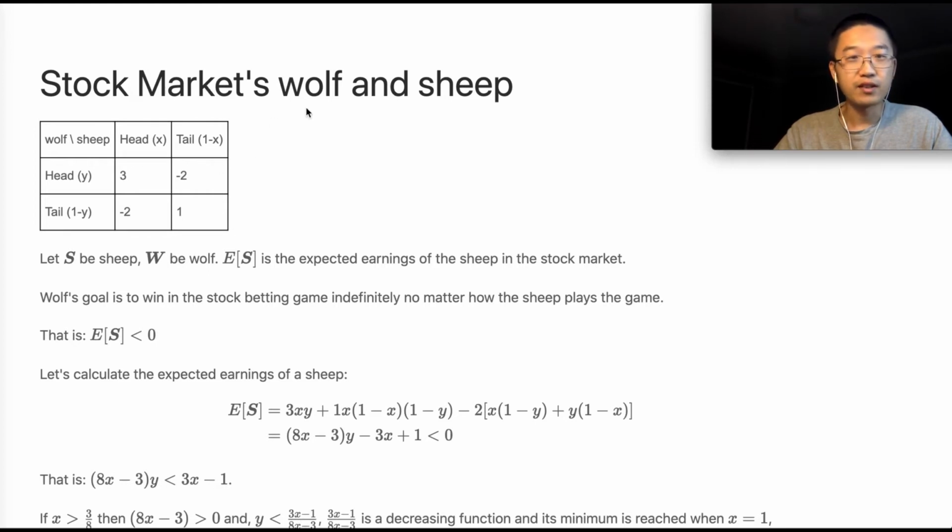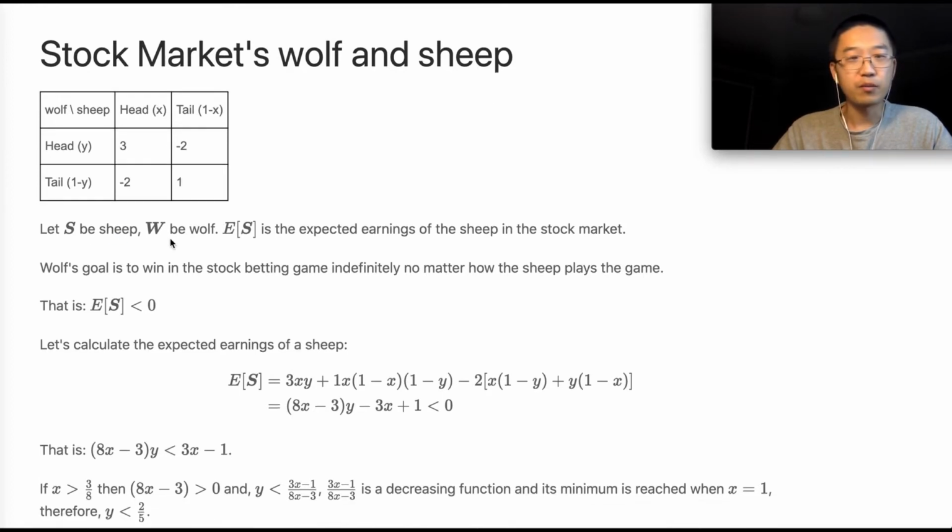But here, let's say we represent two parties. One is wolf, one is sheep. We are on the stock market. So he's playing a coin game on the stock market. The wolf shows up with the head with probability y, so the probability of showing tail is 1 minus y. The sheep showing head, the probability of showing head is x.